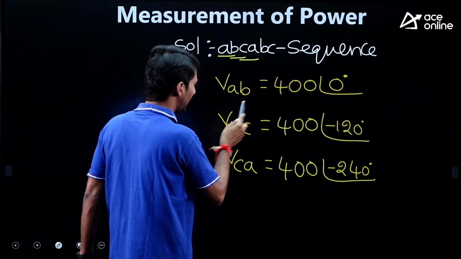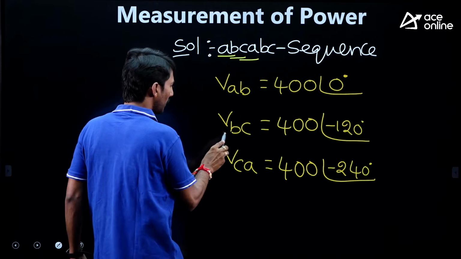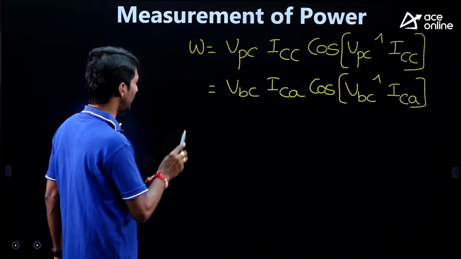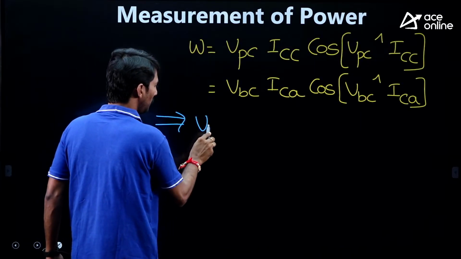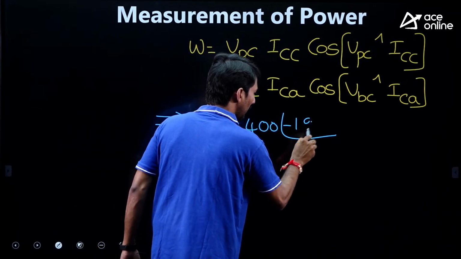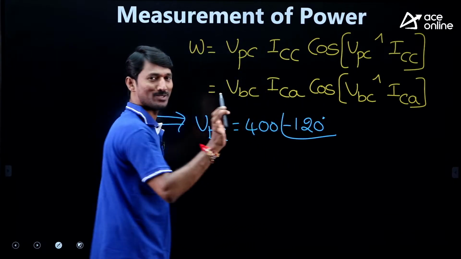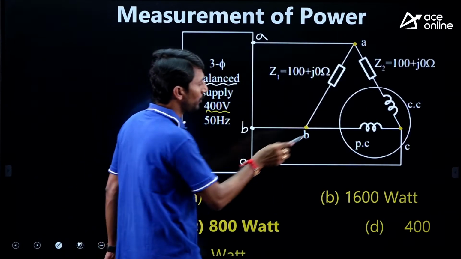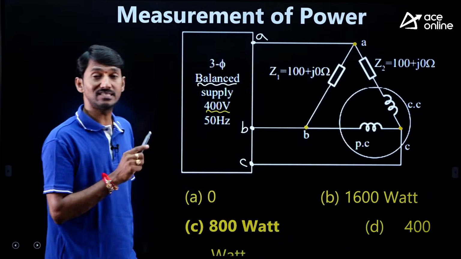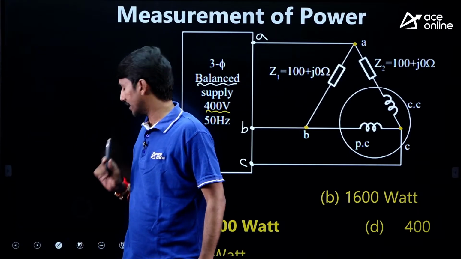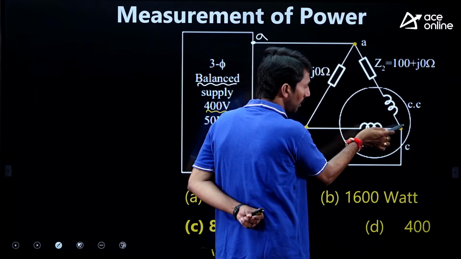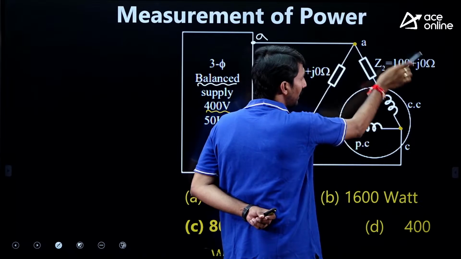From the diagram only or from the equation, already we got it. VBC directly there. Okay, half of the problem is done. So let me write that. VBC is 400 at an angle minus 120. Now sir, how do you get ICA, current through this C and A? Current through this is voltage across CA by impedance.